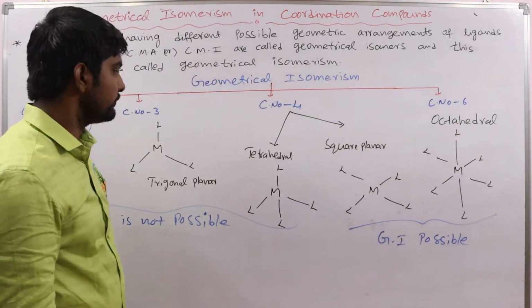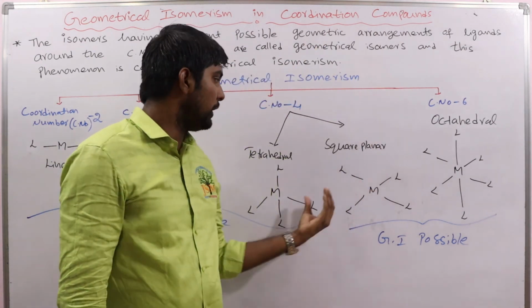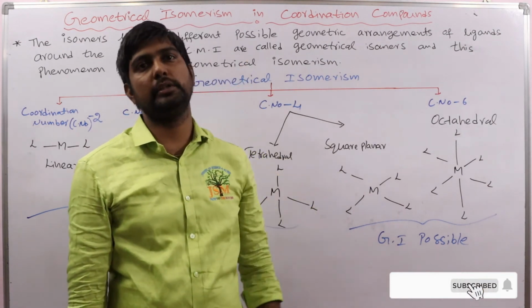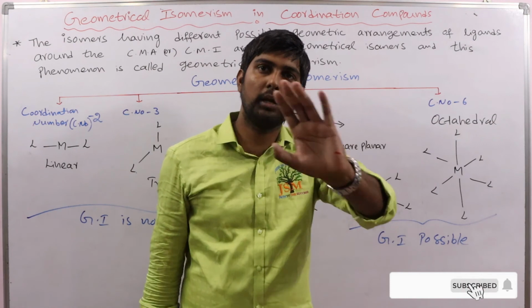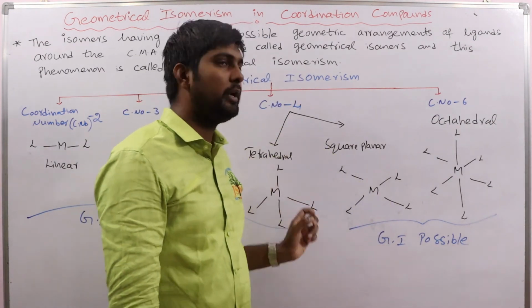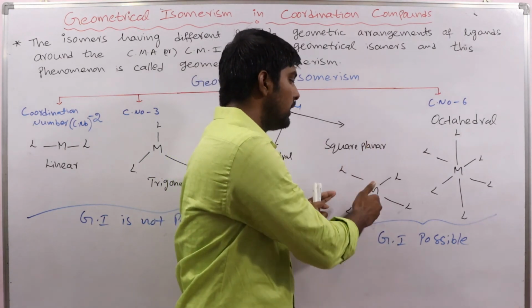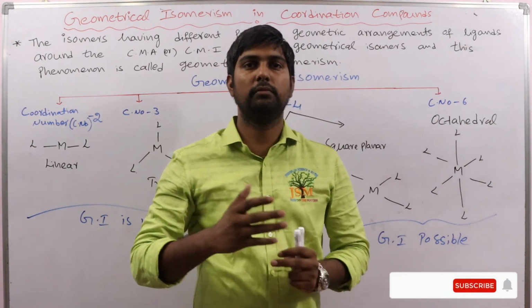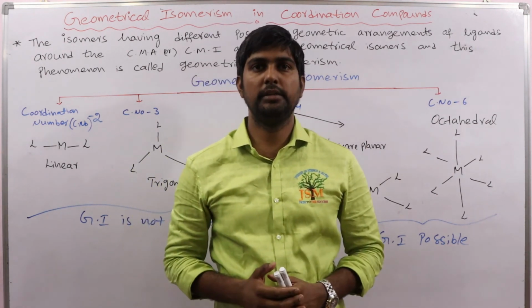We will discuss in detail which type of complexes. Again, in square planar not all complexes can exhibit geometrical isomerism, and in octahedral not all complexes can exhibit it. We will discuss individually what the possibilities are in square planar complexes and in octahedral complexes, and all the important cases in detail.